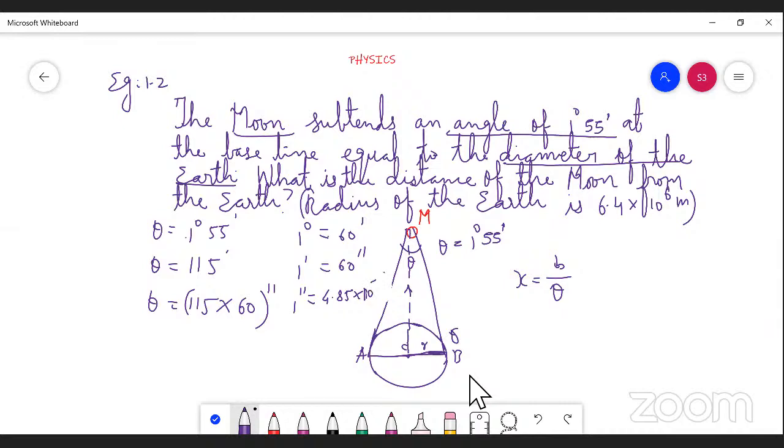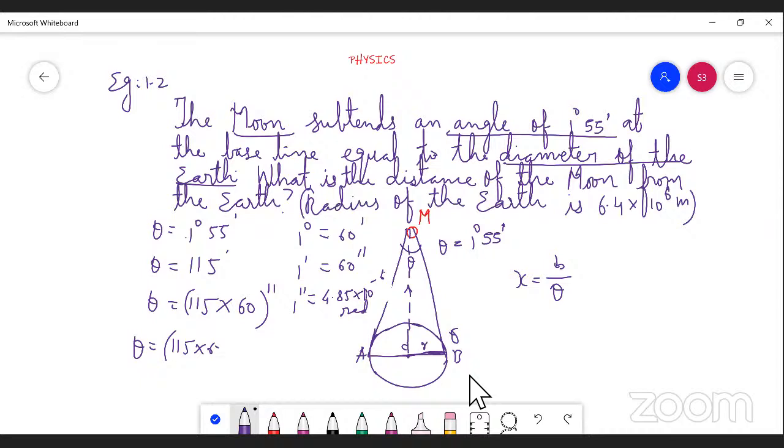10 to the power of minus 6 rad. So we should multiply these values also with this. So theta equal to 115, 690.